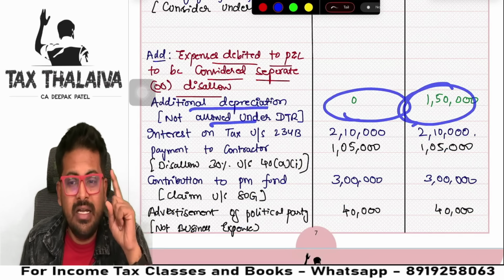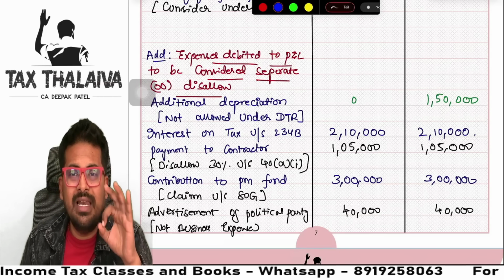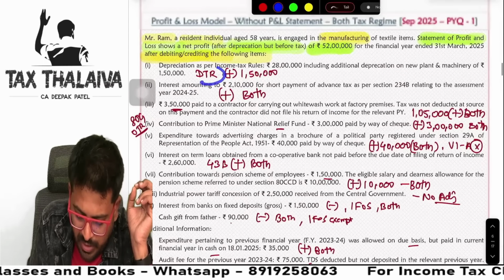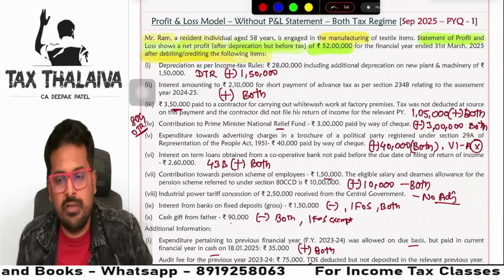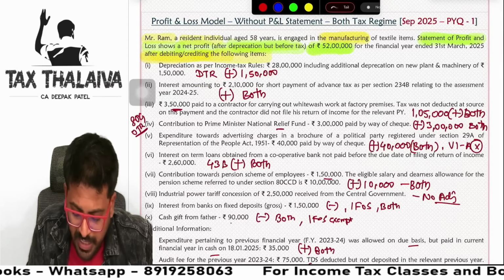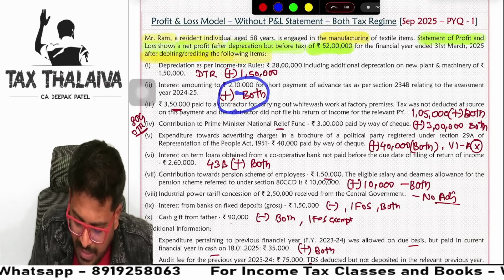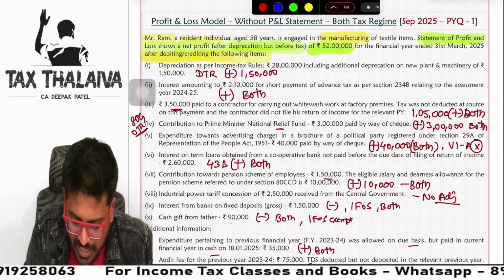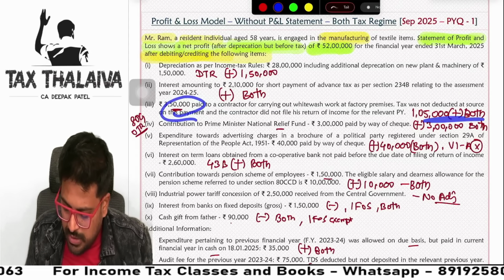I told you already, under default tax regime, you will add back this additional depreciation. You see this question, default tax regime, add back 1,50,000. Then what we will add? We will add interest payment on income tax. We will add both. Contractor payment, we will add 1,05,000.